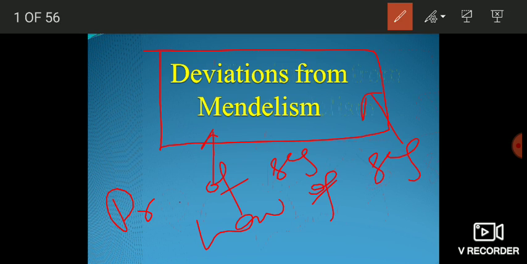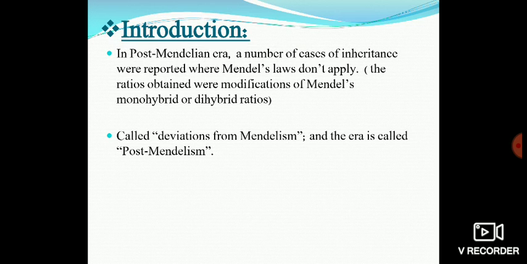segregation. The other principles which were proposed by Mendel, although they hold good in pea plant and a large number of other cases, have some exceptions as well where these principles do not follow. So all such cases of inheritance where Mendel's ratios are not followed, the Mendel's dihybrid and monohybrid ratios are not followed, they constitute deviations from Mendelism.